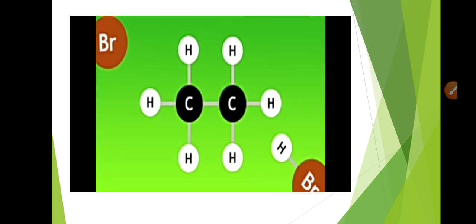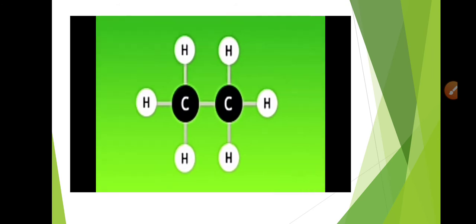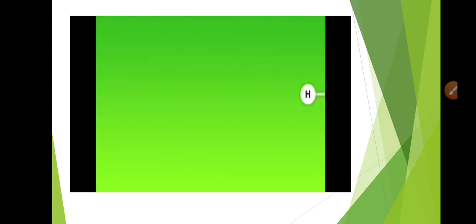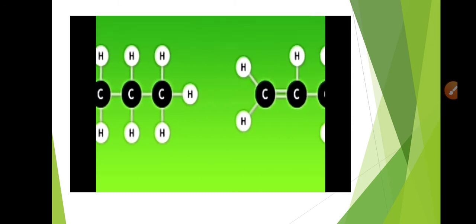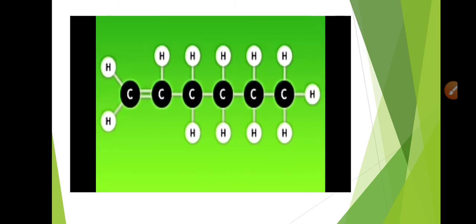This is the structural formula of ethane, in which bromination cannot be carried out. Placing the two chemical compounds into different test tubes, whether they are saturated or unsaturated, can be clearly determined by just doing the reaction of bromine, that is, the bromination reaction with the alkene.